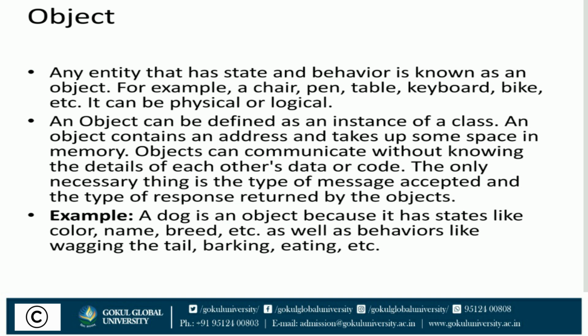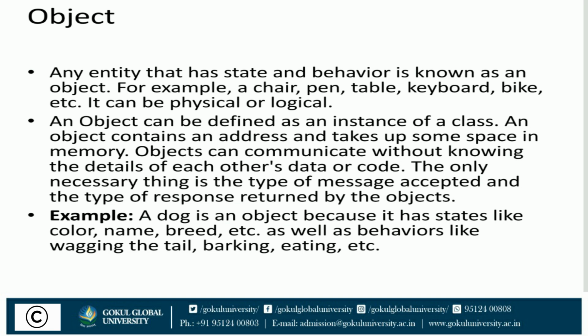An object contains an address and takes up some space in memory. Objects can communicate without knowing the details of each other's data or code. The only necessary thing is the type of message accepted and the type of response returned by the objects.